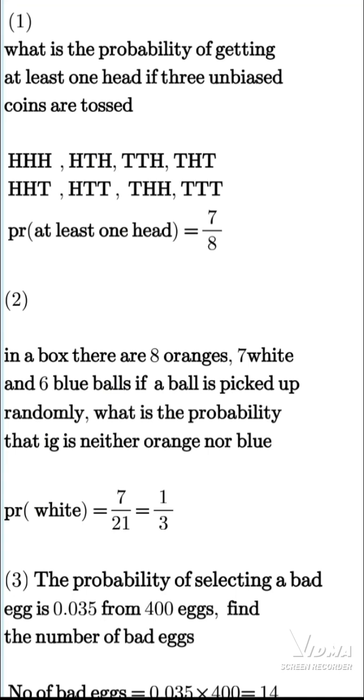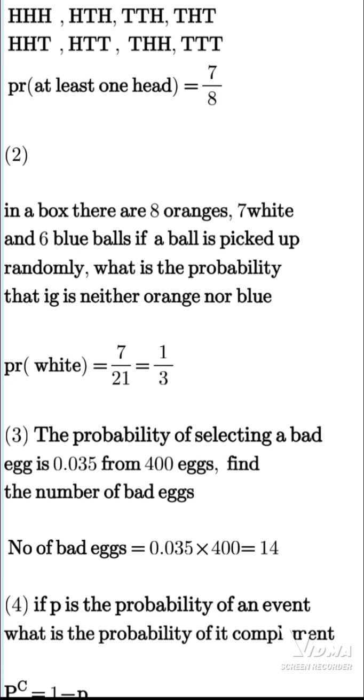Since the possible tosses contain head, head, head, and the only possible toss that does not contain a head is tail, tail, tail, this simply means that the probability of at least one head is 7/8, because at least one head occurs in the three tosses of unbiased coins. So that's question number one.